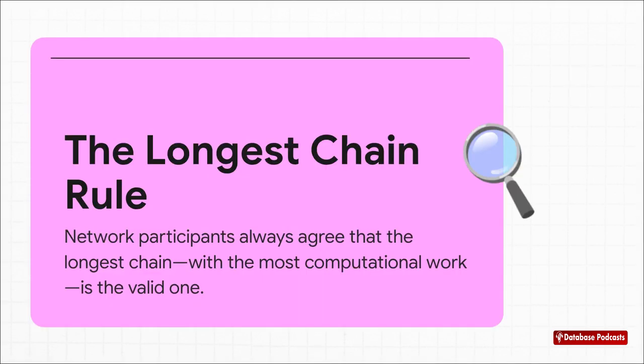But what happens if two miners solve a block at almost the exact same time? How does the network choose which one is real? This leads to a beautifully simple rule for keeping everyone on the same page. If two different versions of the chain appear for a moment, everyone in the network just agrees to follow the longest one, the one that has the most computational work invested in it. This ensures that the network always, eventually, comes back to a single shared history.